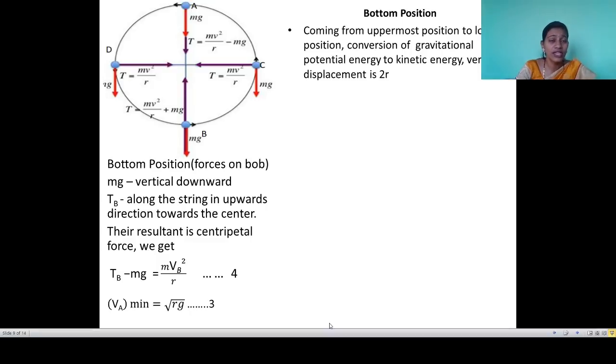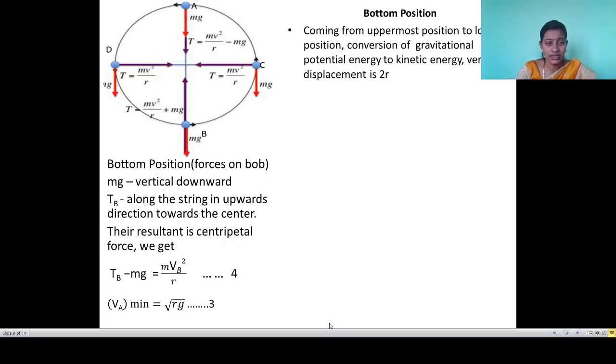Here we know conversion is there, that means gravitational potential energy is equal to kinetic energy. But here we are taking the difference between the kinetic energy at the topmost position and the kinetic energy at the bottom position. When the bob is present at the top position, what is the kinetic energy? When the bob is present at the bottom position, what is the kinetic energy?